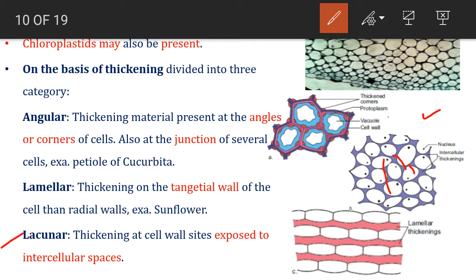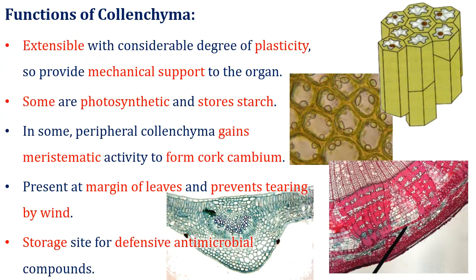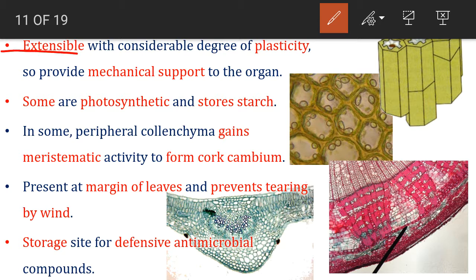The third type is the lacunar, where the thickening is present only at the intercellular spaces, not at the junction of cells, but only at the intercellular spaces. The red color indicates the thickening between the intercellular spaces. Now the function of collenchyma. Because of their thickening and their extensive plasticity, they provide mechanical support to an organ. They are also photosynthetic and they store starch.